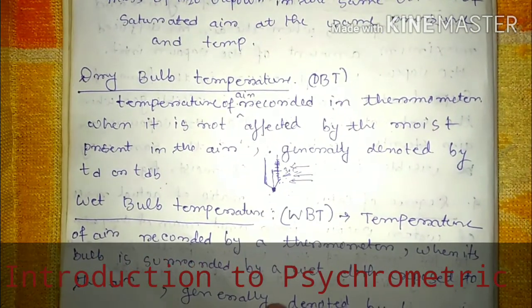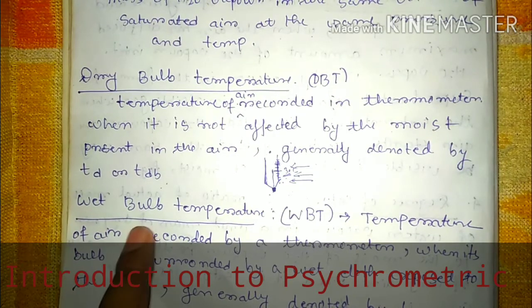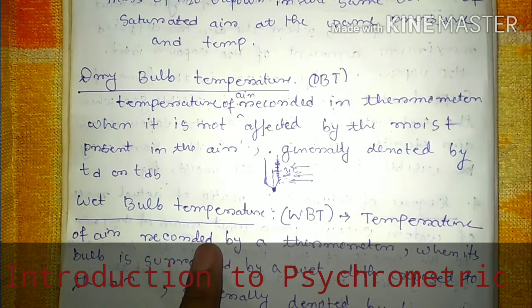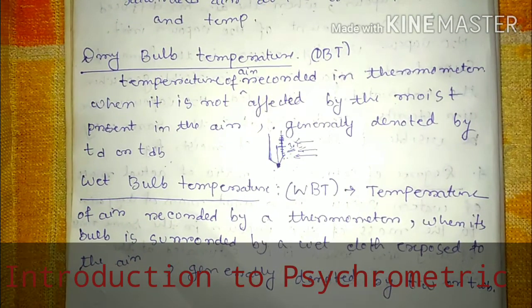And the second thing is wet bulb temperature. As the name suggests, basically the thermometer indicates the temperature of air. Now suppose you want to measure the temperature of air which is in wet condition, then the recorded temperature is called wet bulb temperature. Now what is the process?